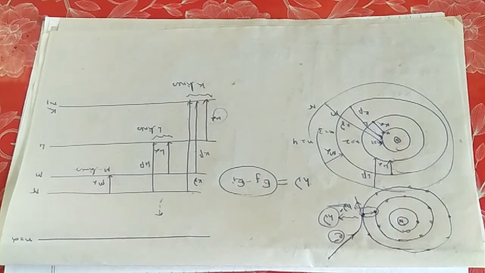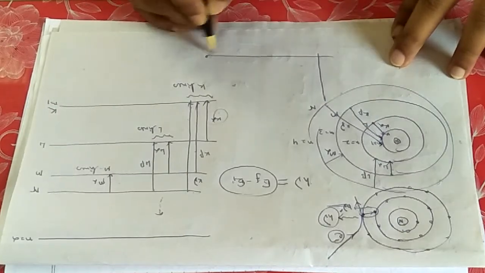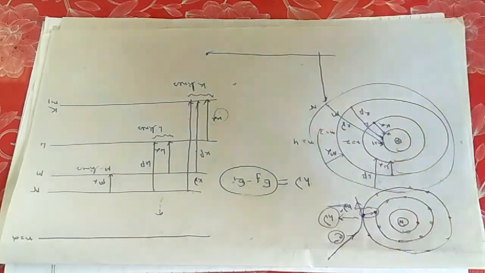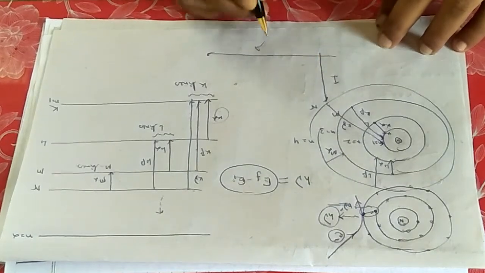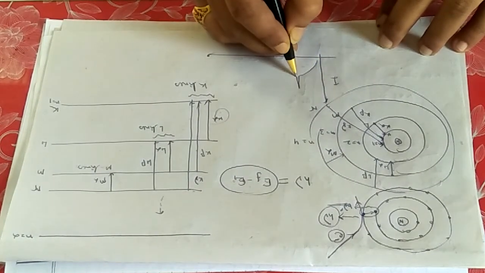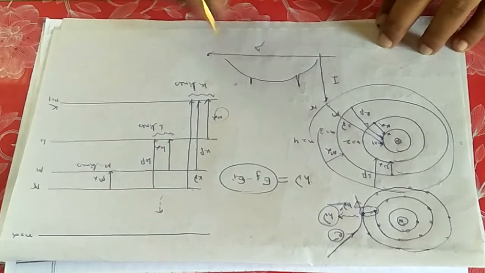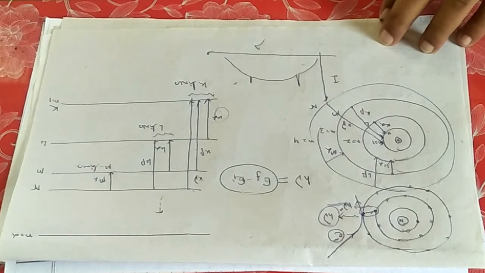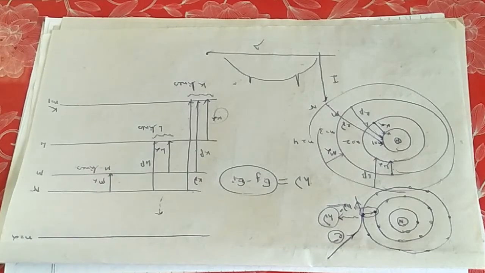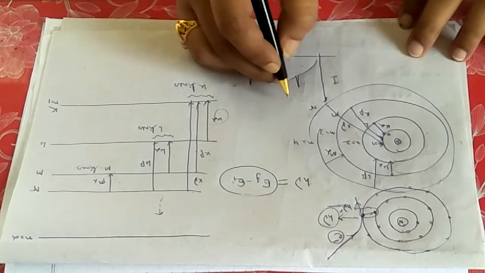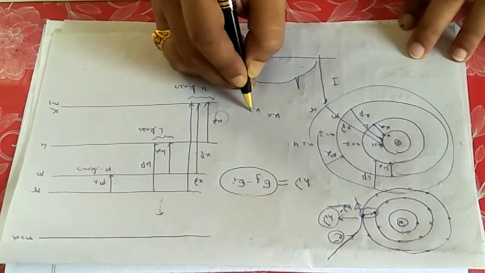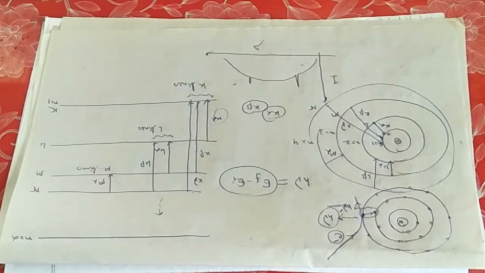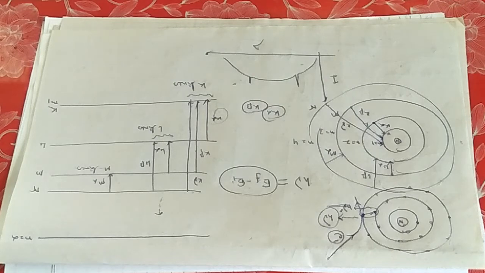And now, if I ask you one simple question: suppose in the characteristic X-ray, plotting intensity against wavelength, I am getting two kinks, the first kink and the second kink. If I say one is for K alpha and another is for K beta, identify which is which. How to identify? This is a trivial question. You may ask how you can understand it from observing one particular graph. Yes, you can understand it.